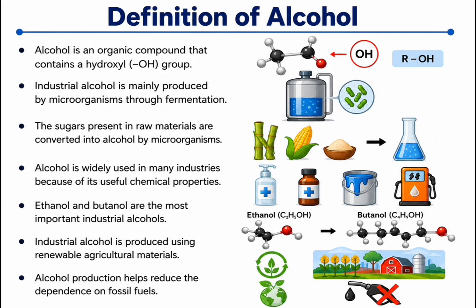Definition of alcohol. Alcohol is an organic compound that contains a hydroxyl group. Industrial alcohol is mainly produced by microorganisms through fermentation. The sugar present in raw materials is converted into alcohol by microorganisms. Alcohol is widely used in many industries because of its useful chemical properties. Ethanol and butanol are the most important industrial alcohols. Industrial alcohol is produced using renewable agricultural material. Alcohol production helps reduce the dependence on fossil fuel.